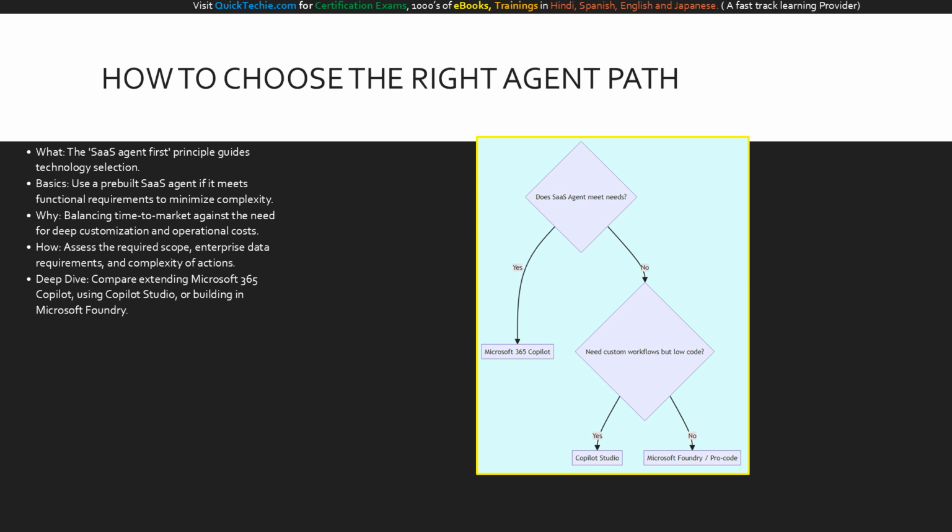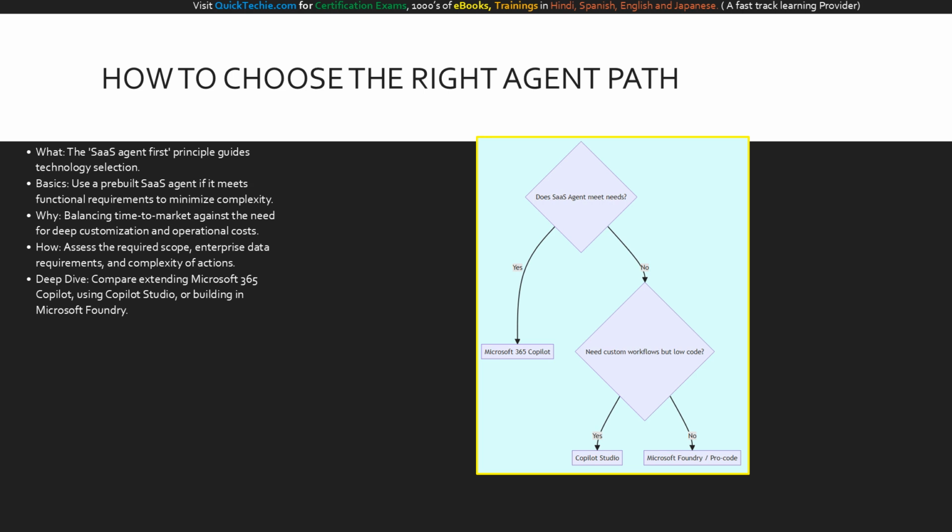Why do we evaluate this so carefully? Because you must balance time to market against the need for deep customization and operational costs. How do you make the choice? You assess the required scope, enterprise data requirements, and the complexity of the actions the agent must take. Let us deep dive into the options. You can extend Microsoft 365 Copilot for low-complexity productivity tasks, use Copilot Studio for low-code business process automation, or leverage Microsoft Foundry for highly complex pro-code multi-agent orchestrations.